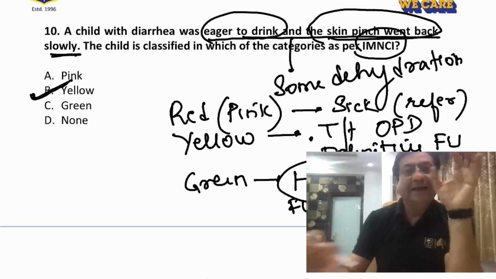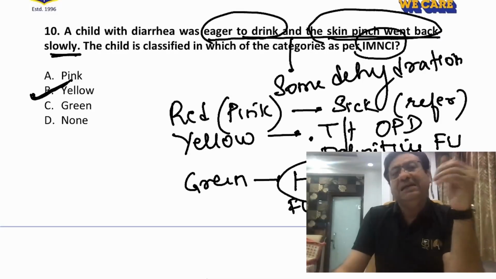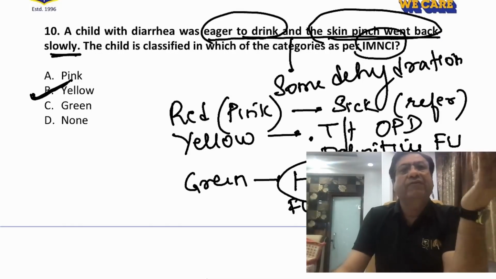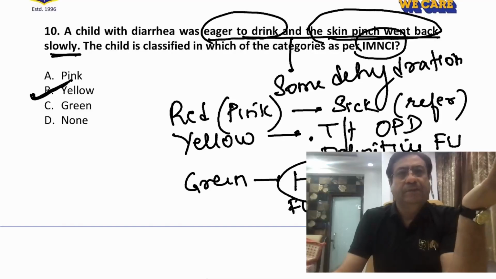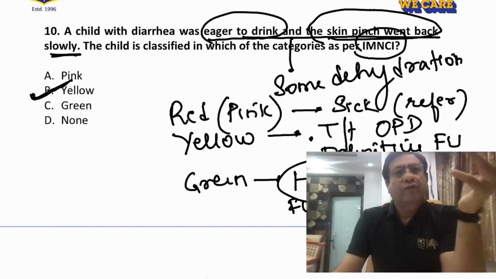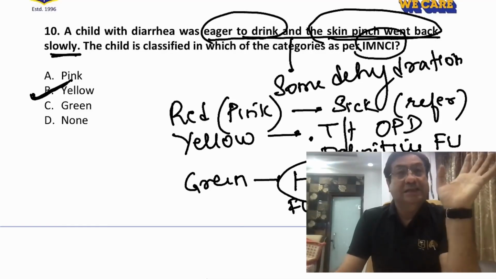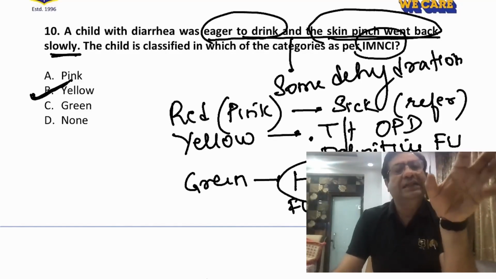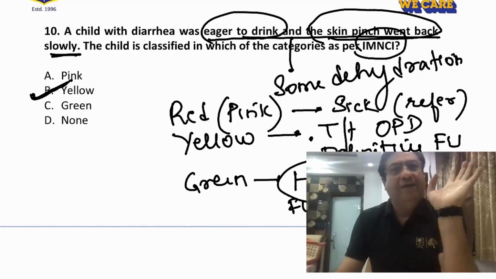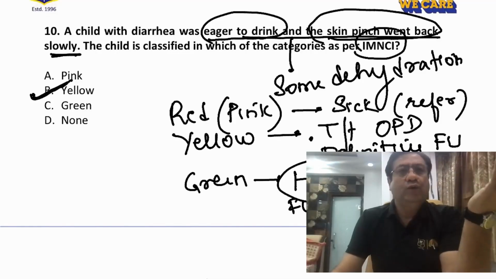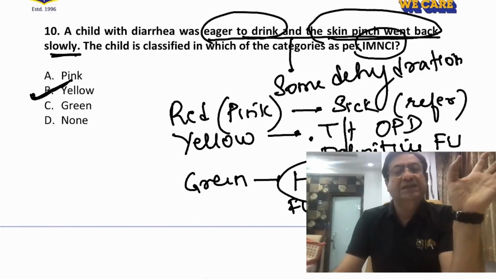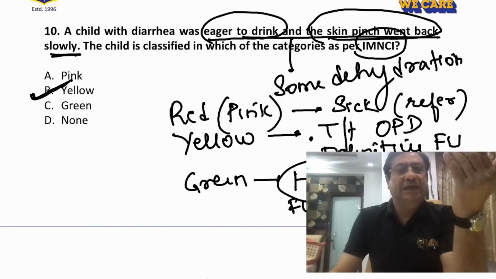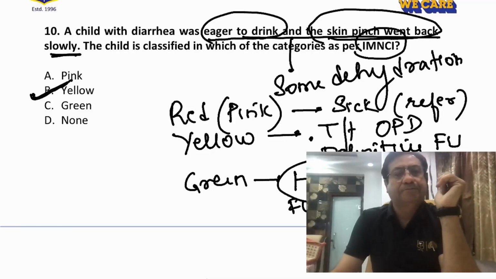So what are the color categories? The red color means immediate referral to a higher center after giving, say, IV antibiotics. So one shot of IV antibiotic, then immediate referral to a higher center. This is a very sick child. A yellow category means a child who requires management, say antibiotics, but can usually be managed in the OPD with definitive follow-ups at regular intervals. So every 2 to 3 days you need to follow up the child to see whether the child is deteriorating. And in case the child is deteriorating, then obviously refer the child to a higher center.